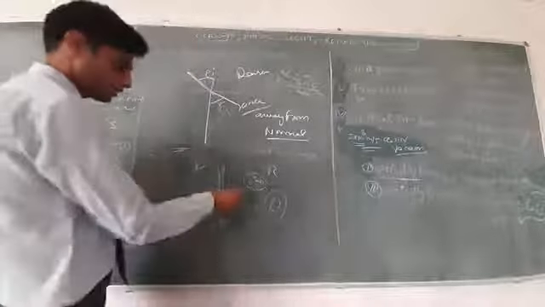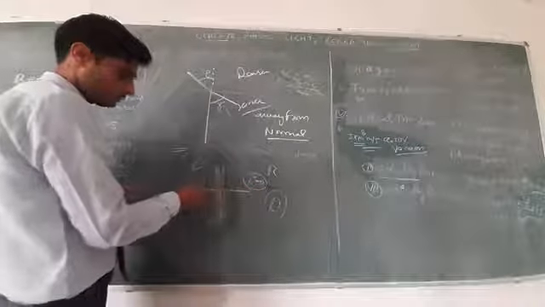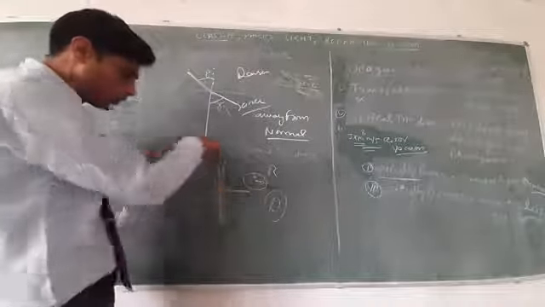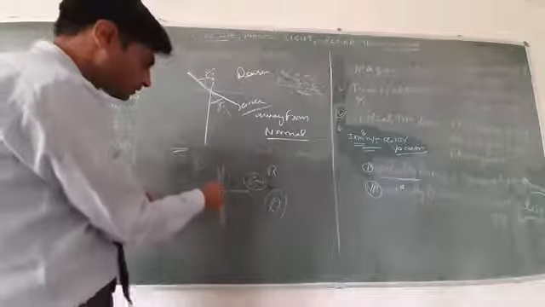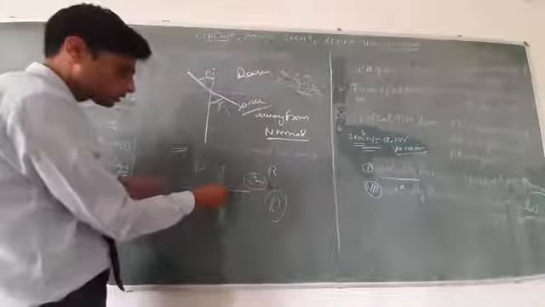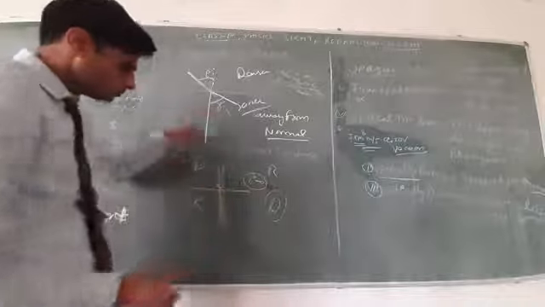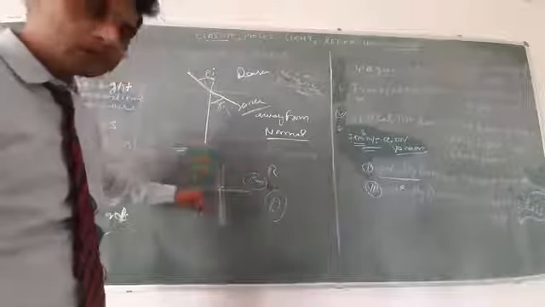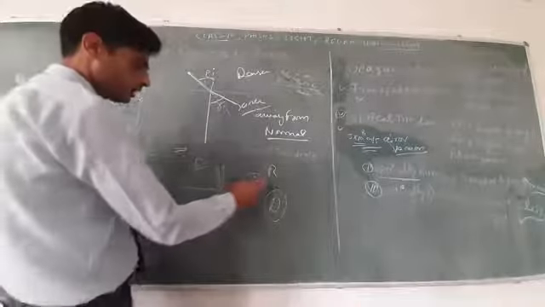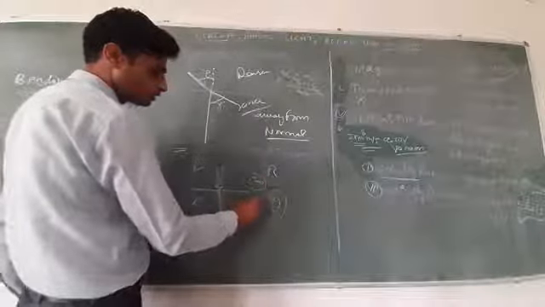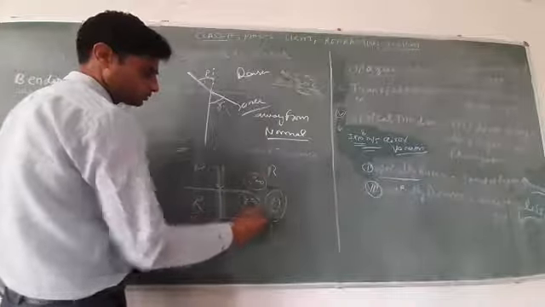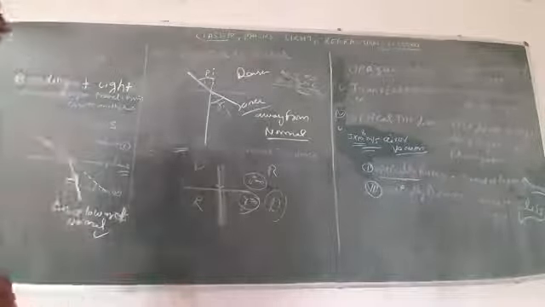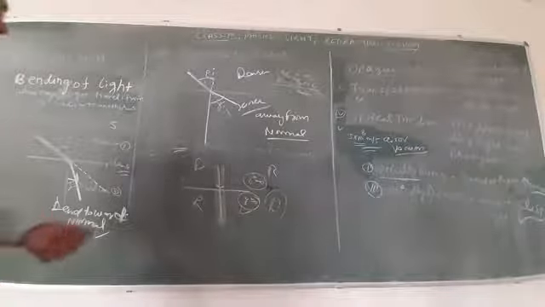And when the ray of light moves normally, it moves along the same path without any deviation. It means i is equal to 0, then r is equal to 0 also.